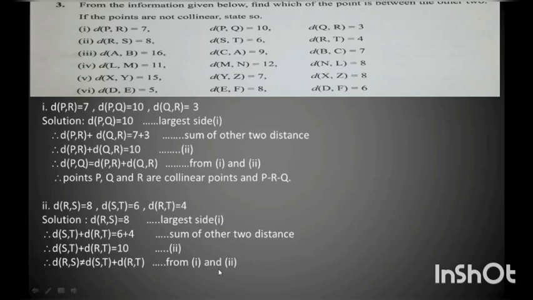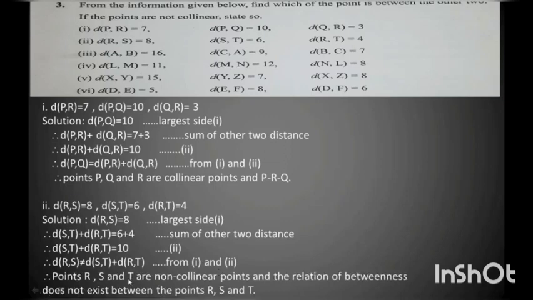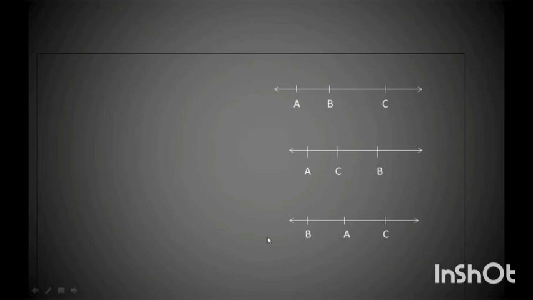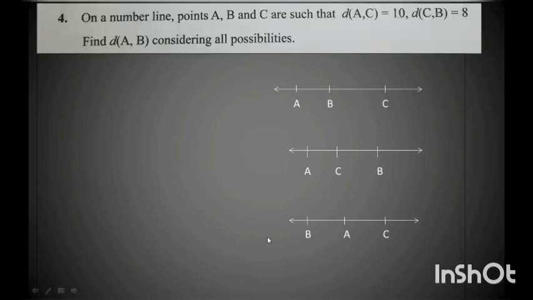Now since they are not equal, I will say that the points are non-collinear points. That is, point R, point S and point T are non-collinear points. Since they are non-collinear points, there does not exist the relation of betweenness between the given points. Next, children, the remaining sums you have to do for your homework from question number 3. Now we proceed further to question number 4.